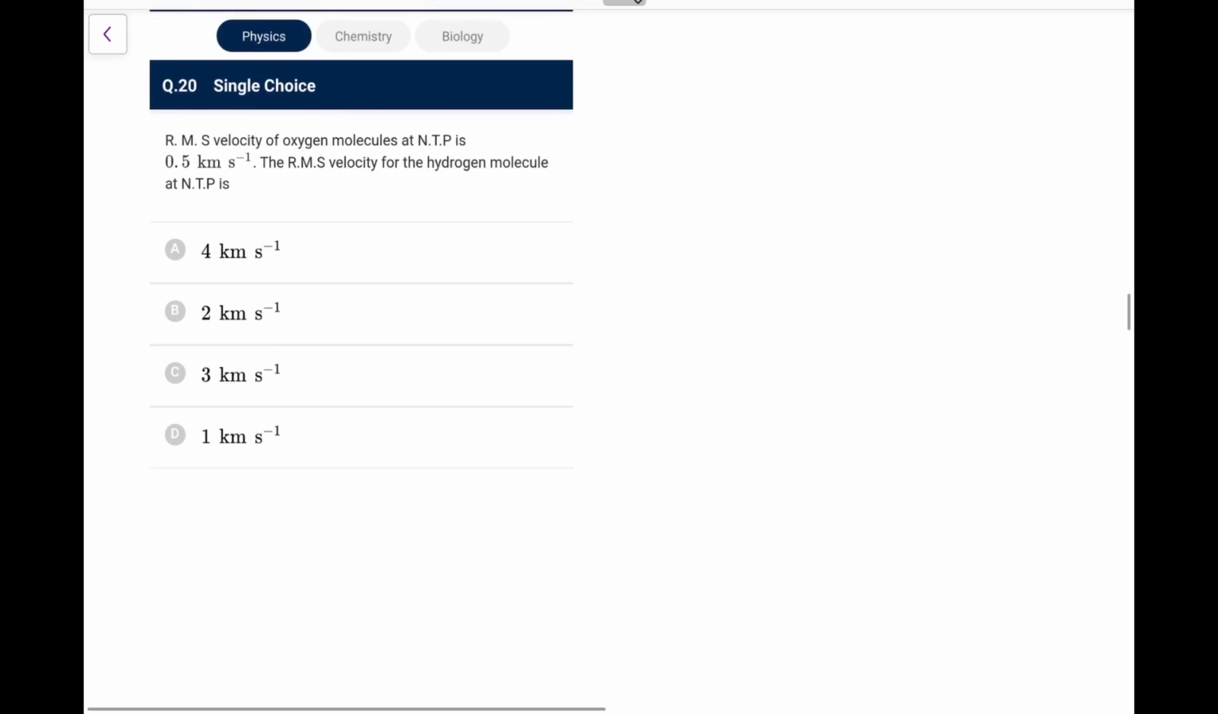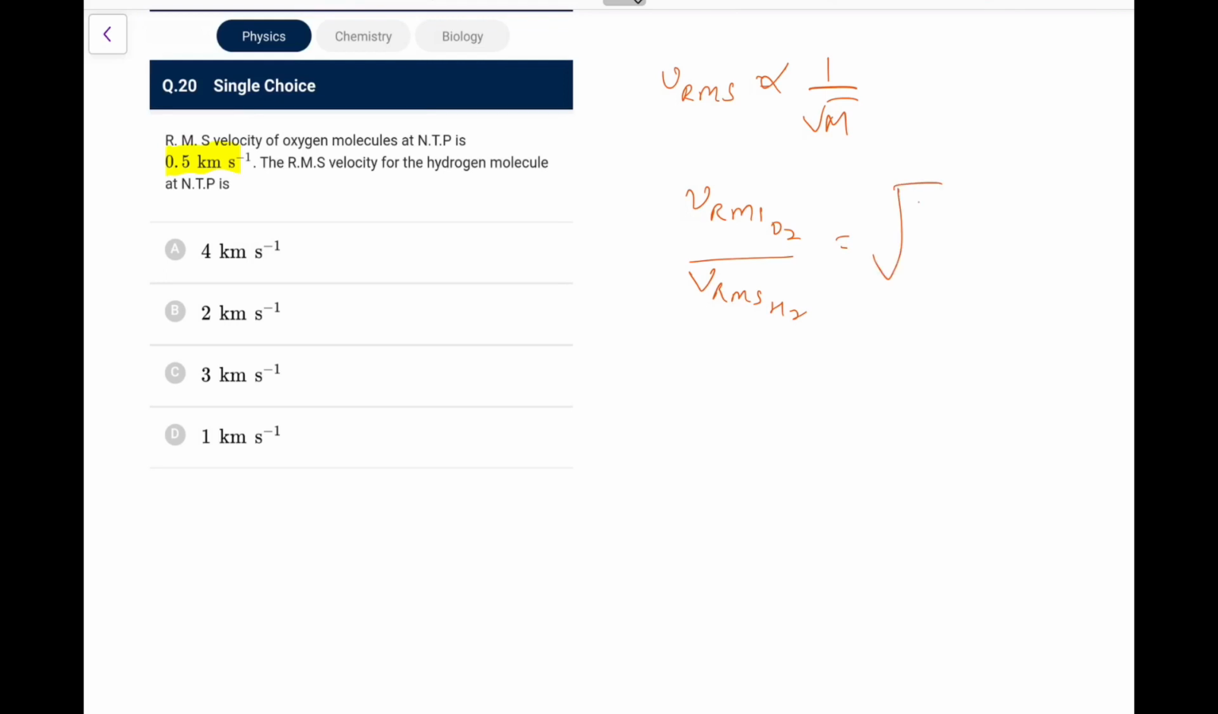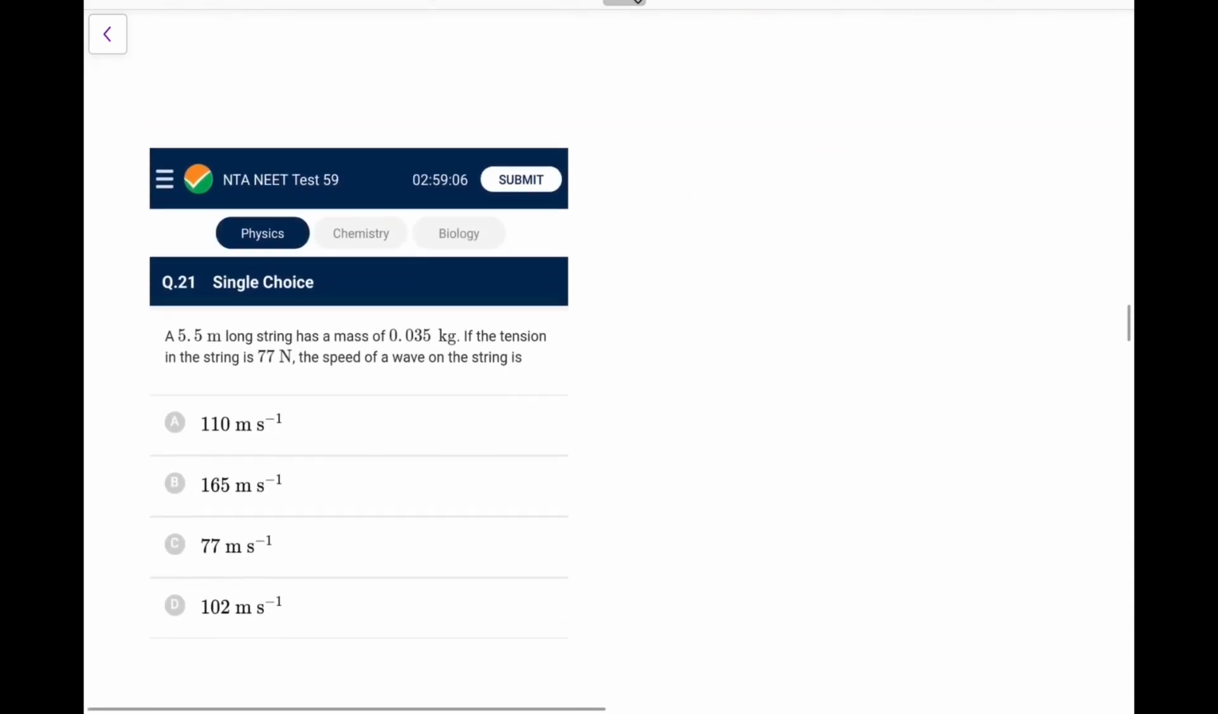Next, RMS velocity of oxygen at NTP is this. For hydrogen molecule, what we know, VRMS is root 3RT by M, so directly proportional to 1 by root M. So VRMS of O2 to VRMS of H2 would be root of 2 by 32, that is 1 by 4. So the H2 will have 4 times the velocity, so it would be 2 km per second. Again, an easy one, you have done many equations like this.